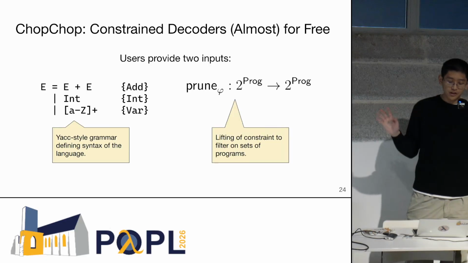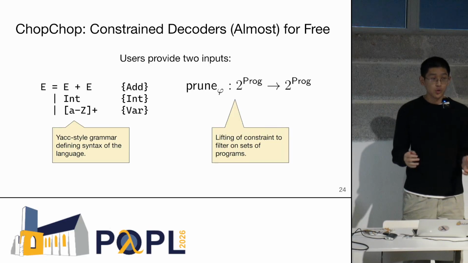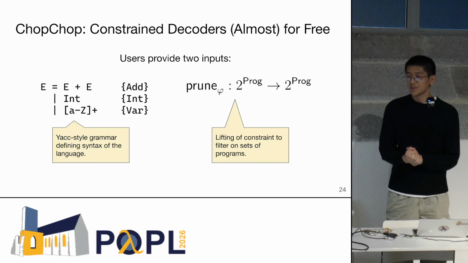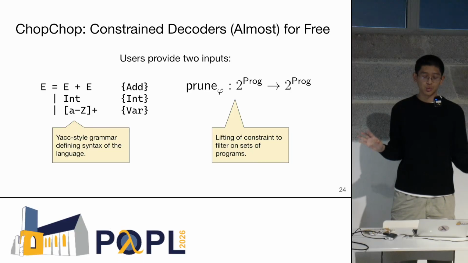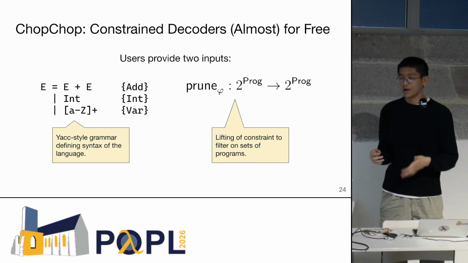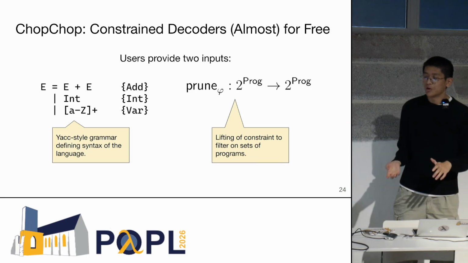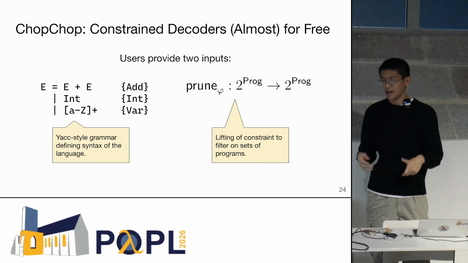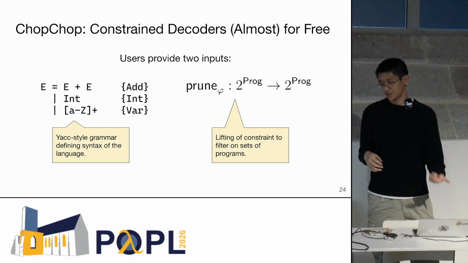And then the other thing that users have to provide is an encoding of the constraint. In the slide title, I say "almost for free" because ideally, the user would just provide the definition of their specification, and we would somehow derive the constraint decoder automatically. But we have this almost parenthetical, because what they're actually going to provide is a lifting of the constraint.